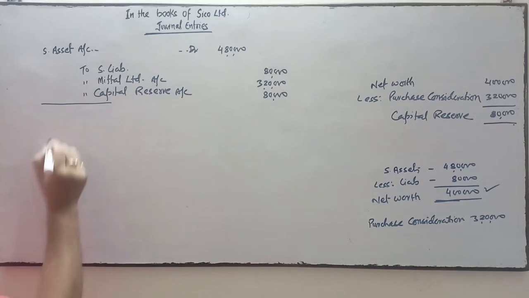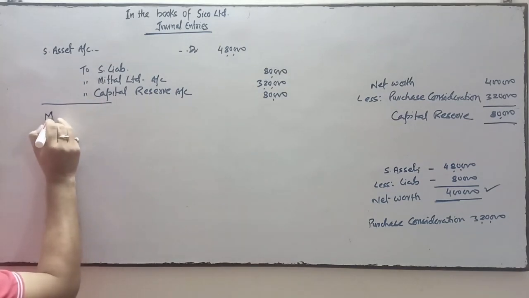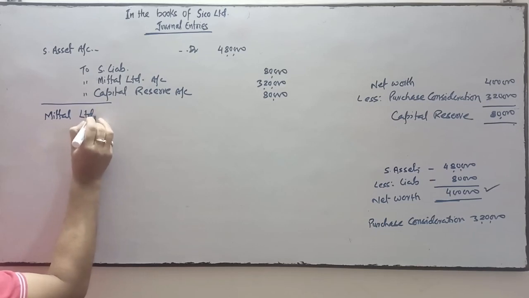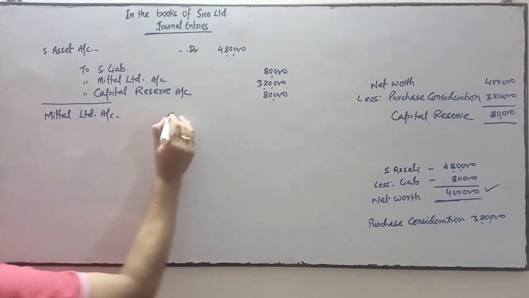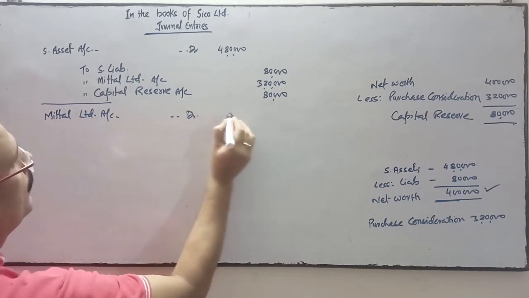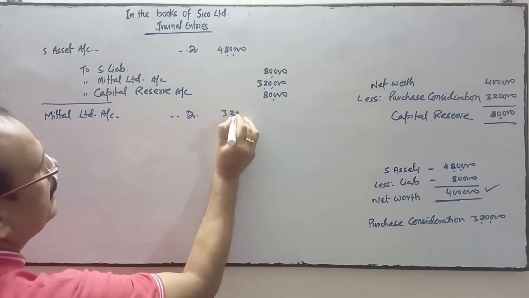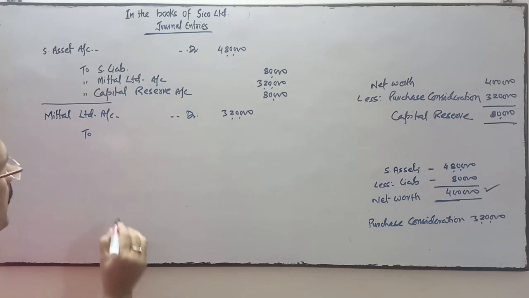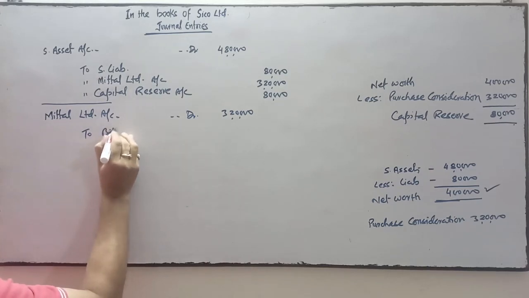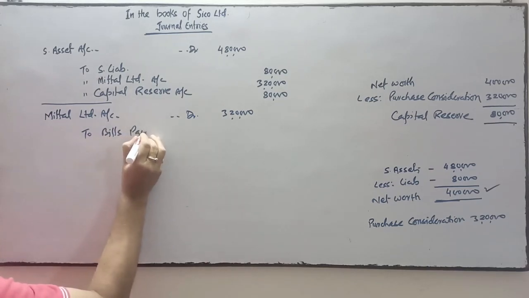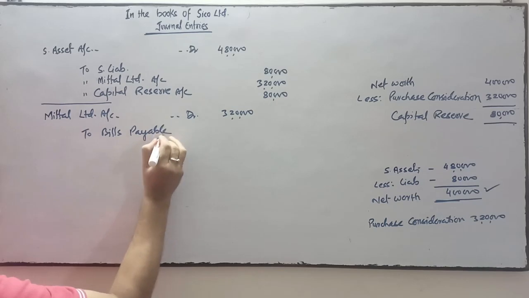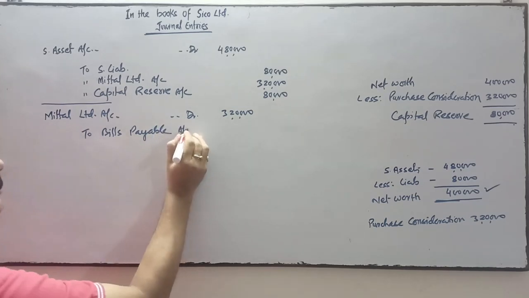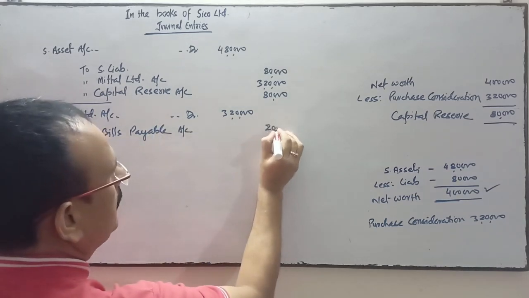So here you debit the Mittal Limited vendor's account with the amount of 3,20,000, and for the purchase consideration we are paying bills payable, which will be paid after 3 months, that is 20,000.